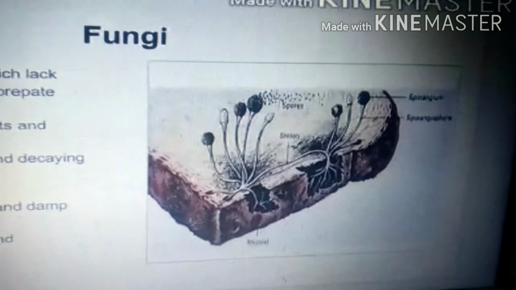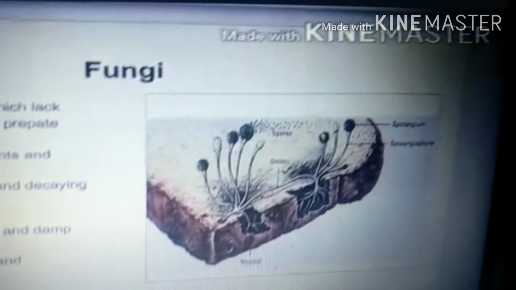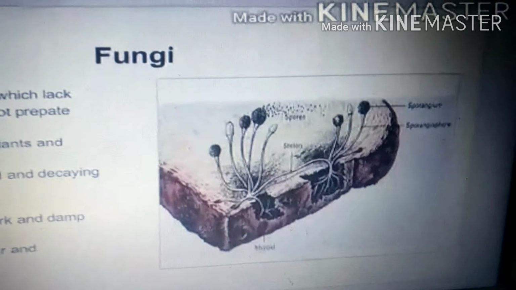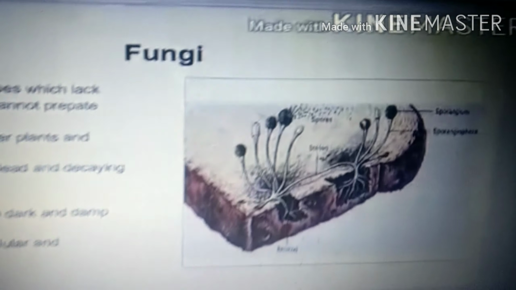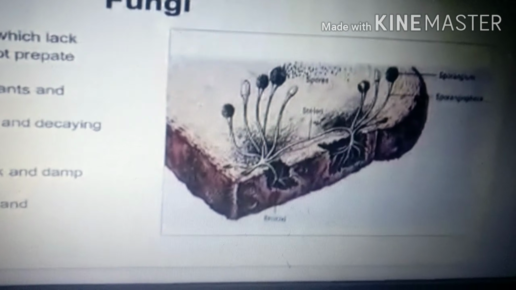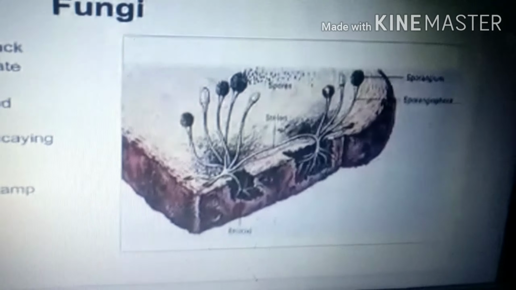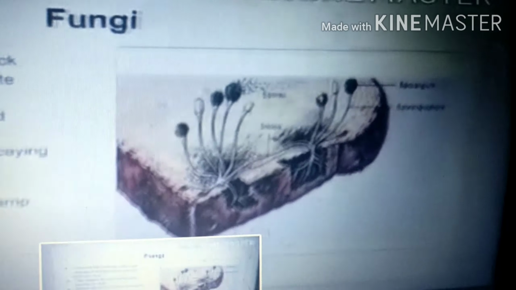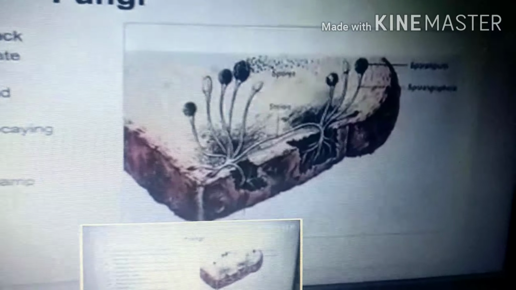Some fungi live on dead and decaying organic matter, so they are parasitic. Parasitic means those organisms which depend on dead decaying matter. Here the fungi are known as parasitic because they depend on the dead decaying matter. So where do we find these fungi? We mostly find them in dark and damp places. Like bacteria, fungi may be unicellular or multicellular. Got it clear, children?